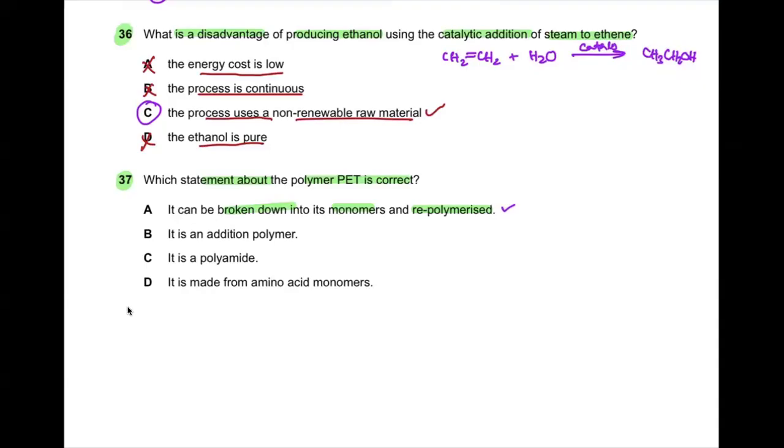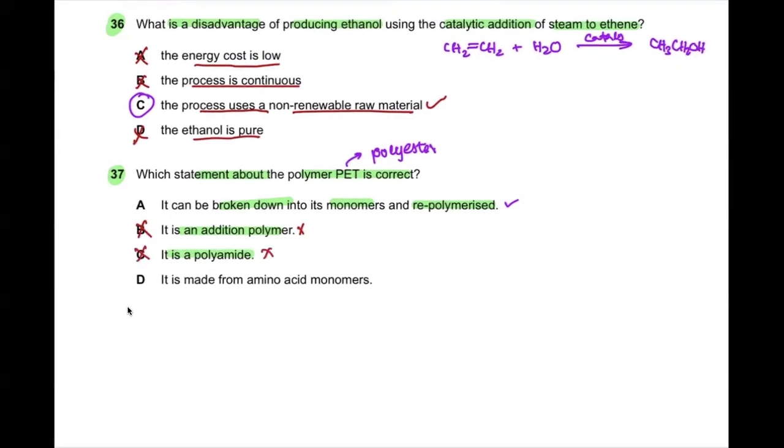So that is what is important, that you need to remember that it is a polyester. So if it's a polyester, then it is an addition polymer? No, it is a condensation polymer. So B is wrong. It is a polyamide. So C is wrong. It is made from amino acid monomers. From amino acid monomers, only proteins are made, right? So we are left with only option A. So A is the correct answer. Is this clear to all of you? Yes.